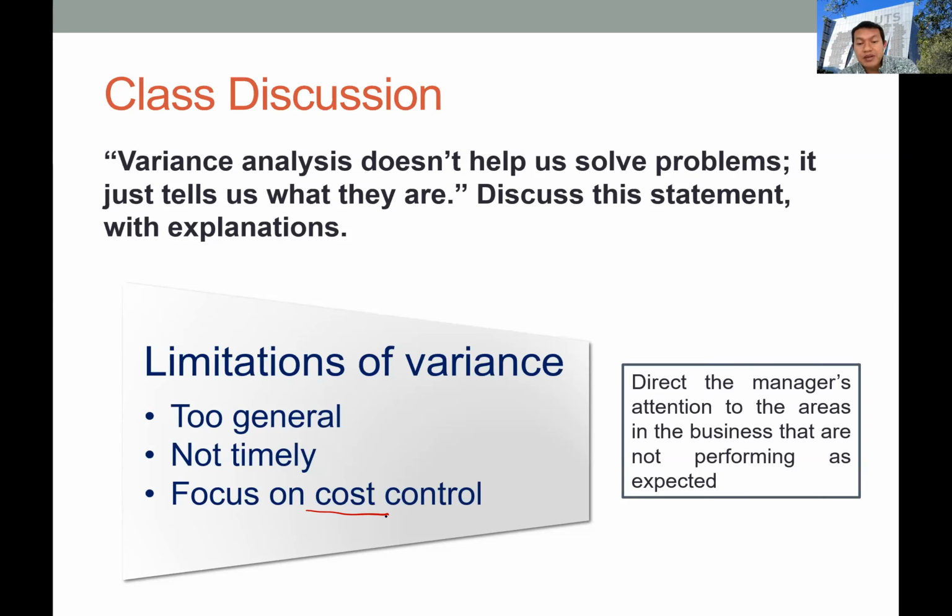If they find problems, they can take immediate corrective actions. Variance has some major limitations because of how it is constructed, but overall it is still very useful to help the manager in managing or controlling the overall company's operations.